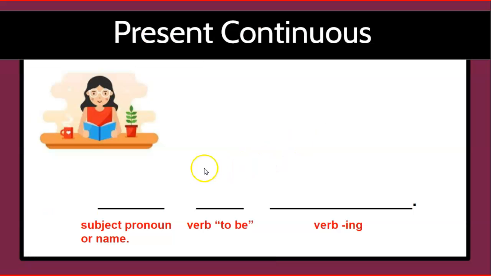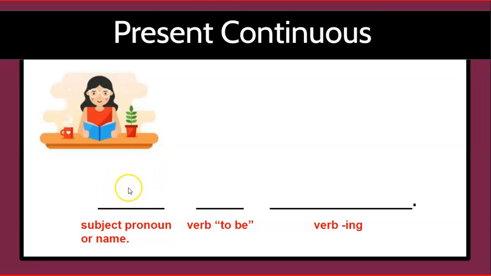First of all, you need a subject pronoun. Can you give me an example of a subject pronoun, Odette? I. Good. I, he. What's another one? You. Good. Those are all great examples.